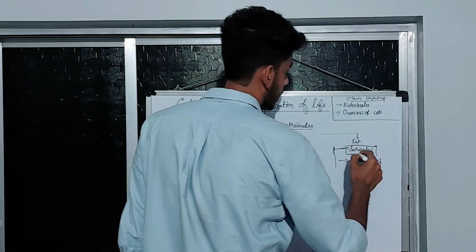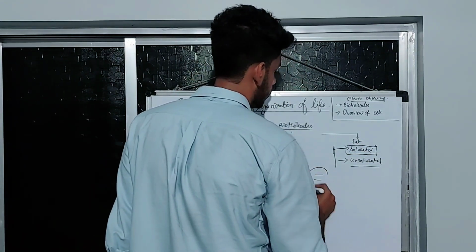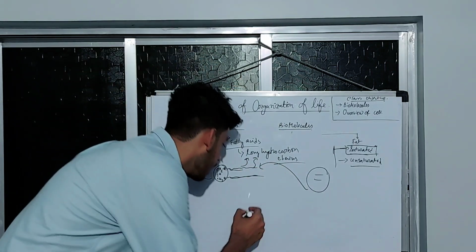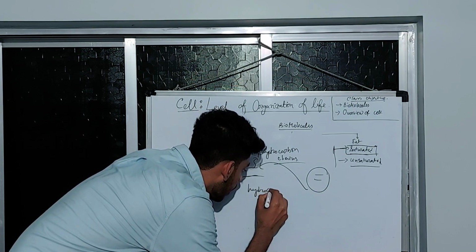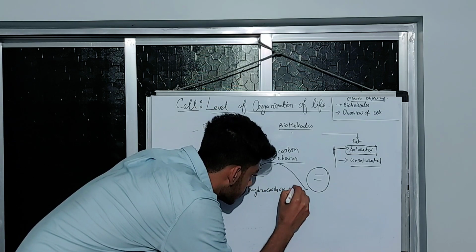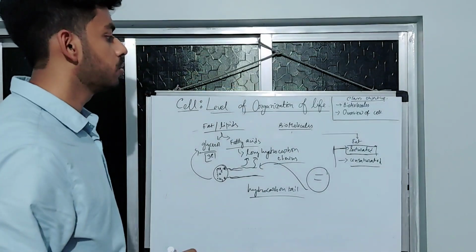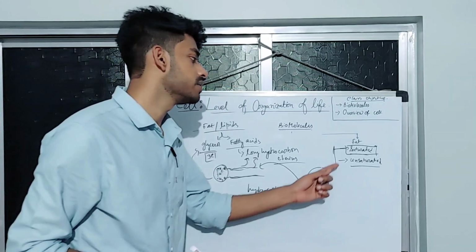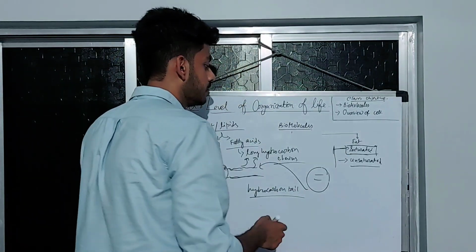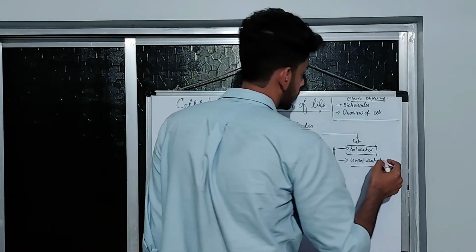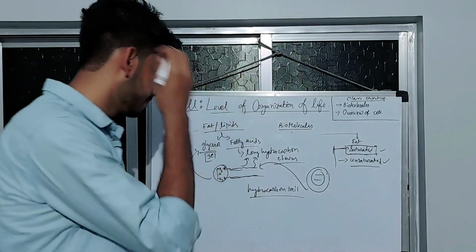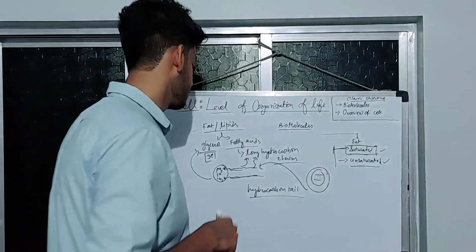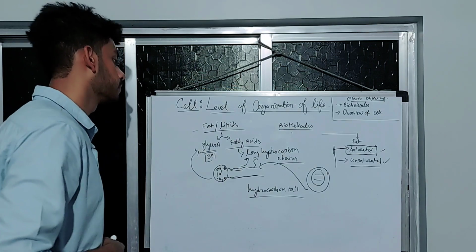Saturated means it has no double bond inside the hydrocarbon tail. If there is no double bond present in the hydrocarbon tail, we call it saturated fat, and if there is a double bond present, that is called unsaturated fat. Okay, so there are oleic acid, linoleic acid. These are the examples of saturated and unsaturated fats.